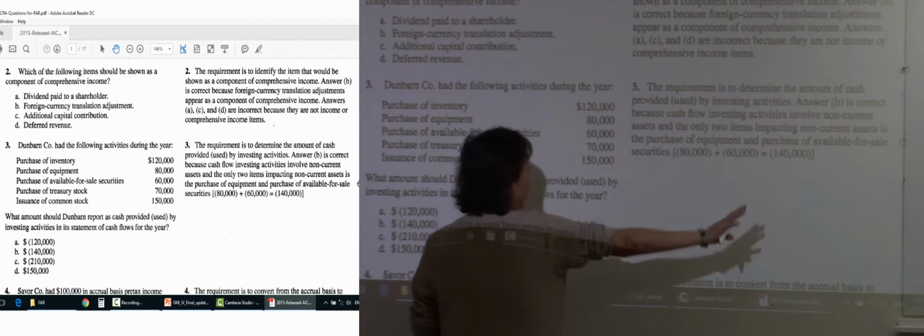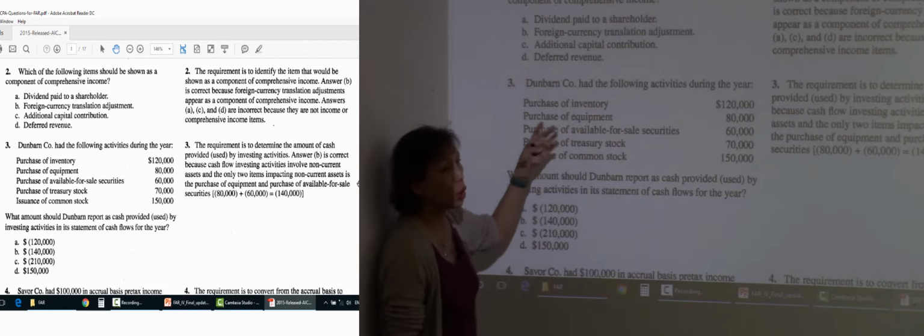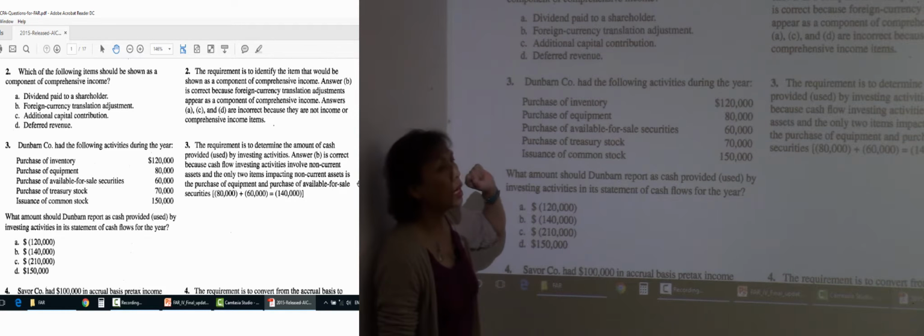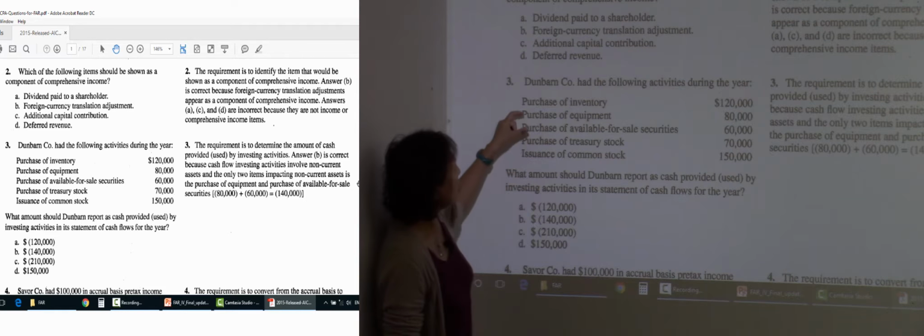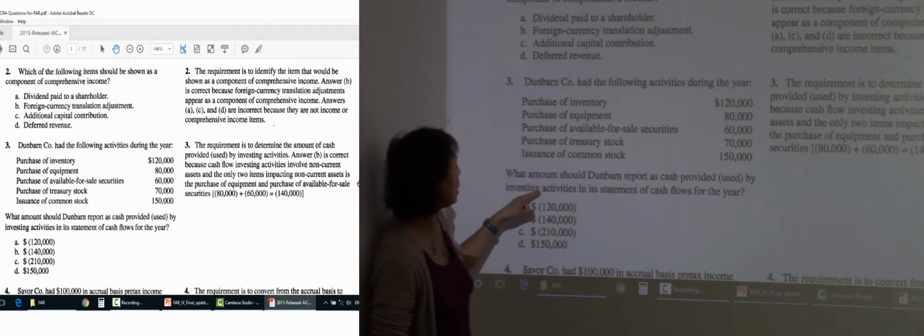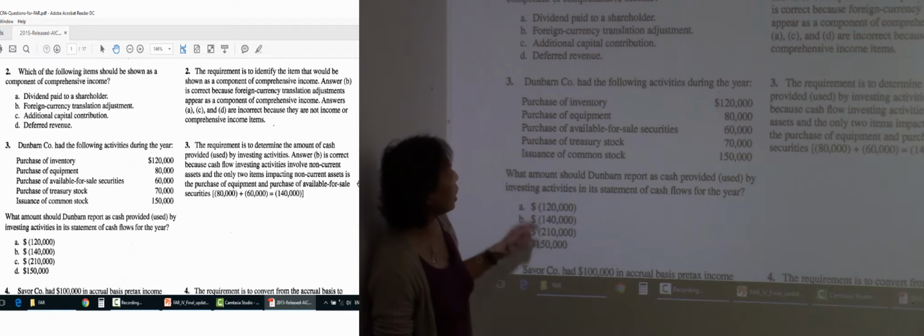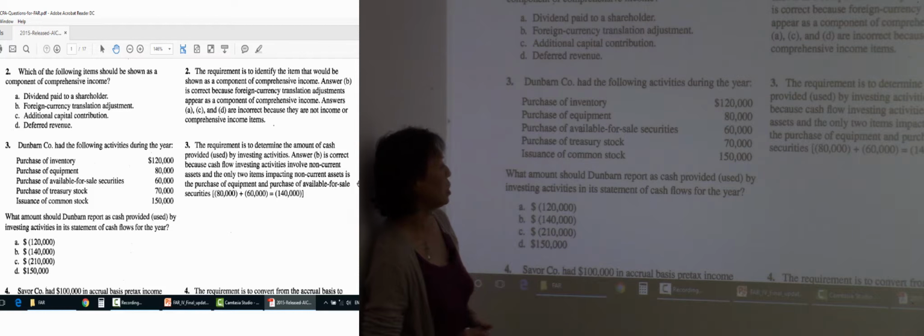Based on what I said, purchase of inventory is OA, right? Purchase of equipment is IA. Purchase of available for sale security is IA. Purchase of treasury stock is FA. Issuance of common stock is also FA. So the only two transactions that should be reported as IA are purchase of equipment and purchase of available for sale security. One is 80,000, the other is 60,000. Both are positive. So what's the net cash? 140,000, right?